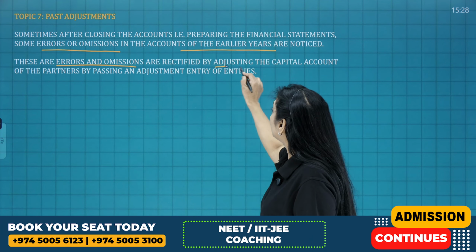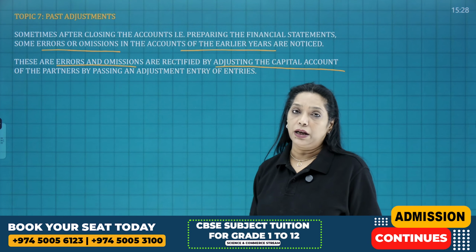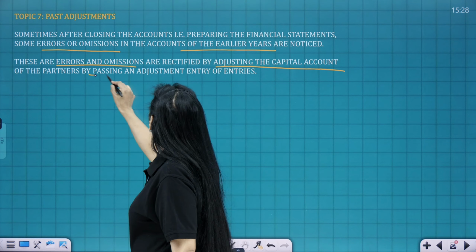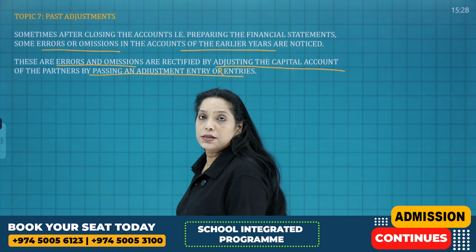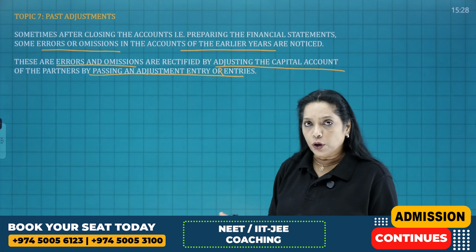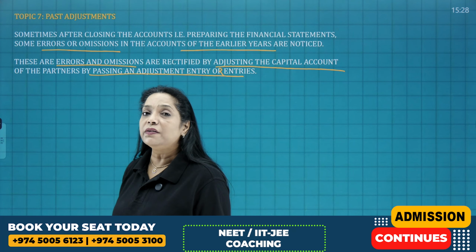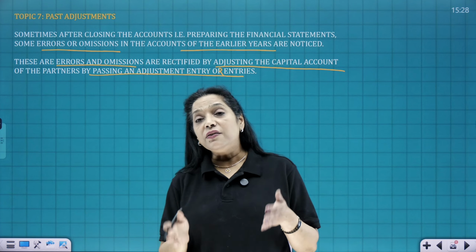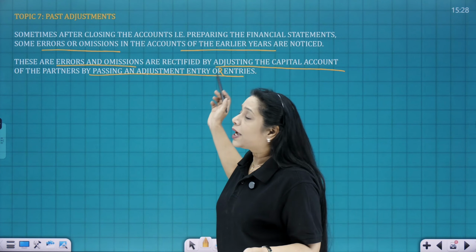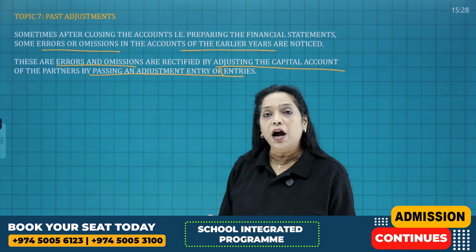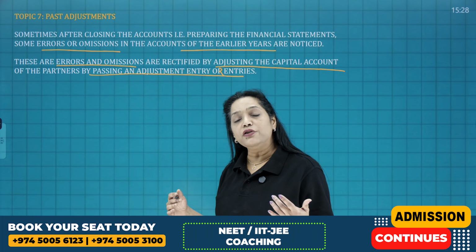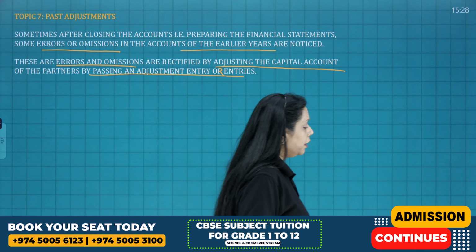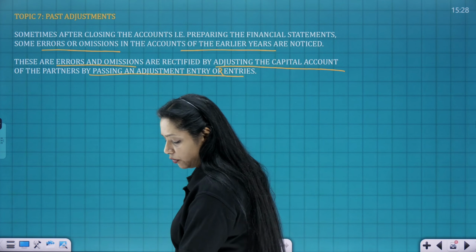Or you can say by adjusting the capital account of the partners, by passing an adjustment entry or entries. So what did I say? After closing the financial statement, it so happens that there is some error or omission in your earlier financial statement. So this error or omission is basically rectified by adjusting the capital account by passing an adjusting entry or entries. So let's see what questions have been asked in case of past adjustments or